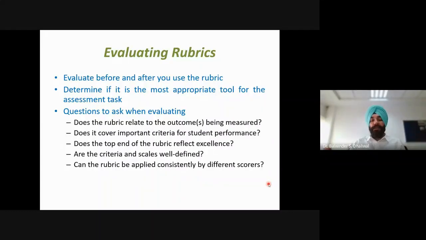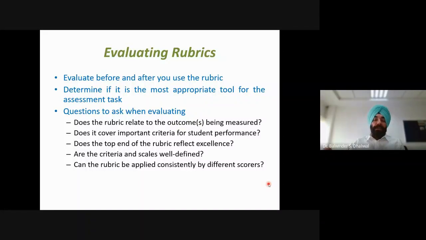So the description should not be diluted just to include student work in the highest average. Clearly, the top end or the highest level should reflect excellence. This should be part of the rubric.